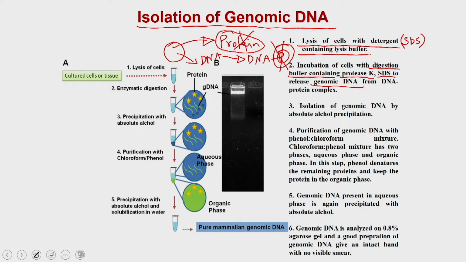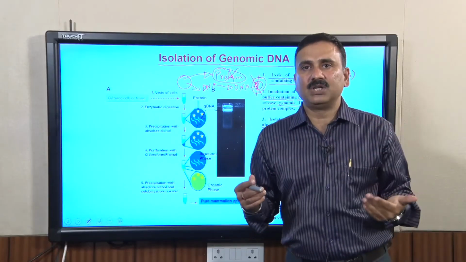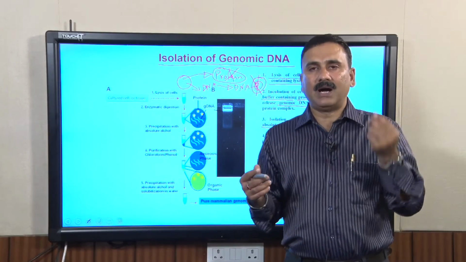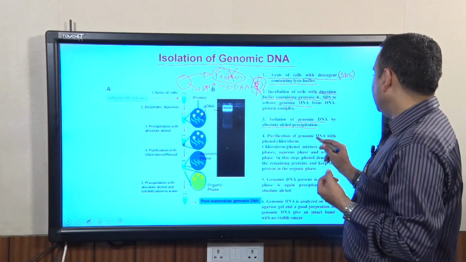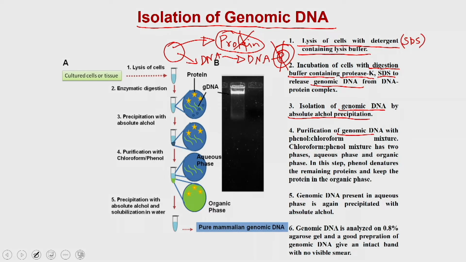Subsequently, once you have the genomic DNA, you will do the alcohol precipitation. If you add alcohol to this prep, you are going to get the genomic preps. But what you get is not purified. You have to do several rounds of purification to get high quality genomic DNA, and you do that by mixing the genomic DNA with the phenol chloroform mixture.